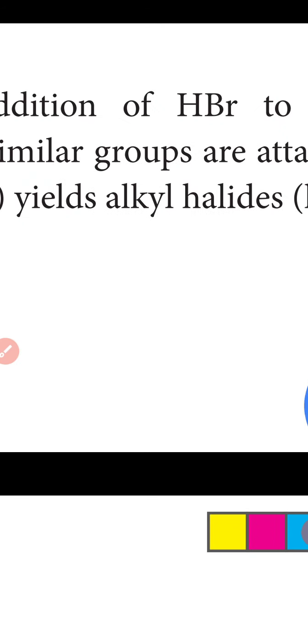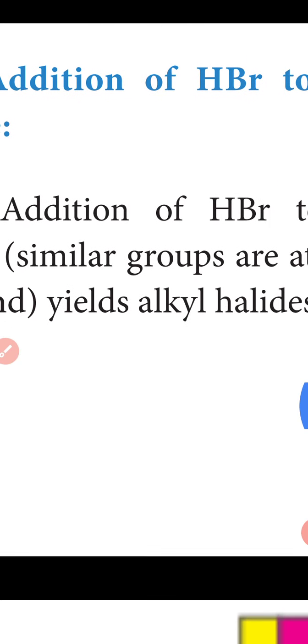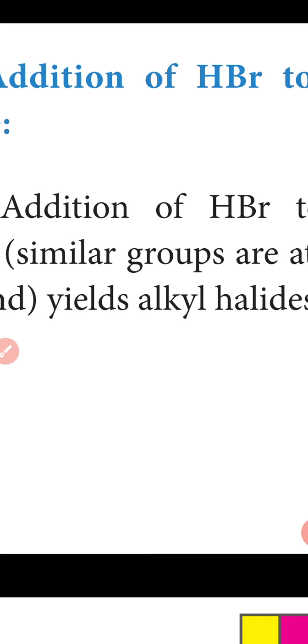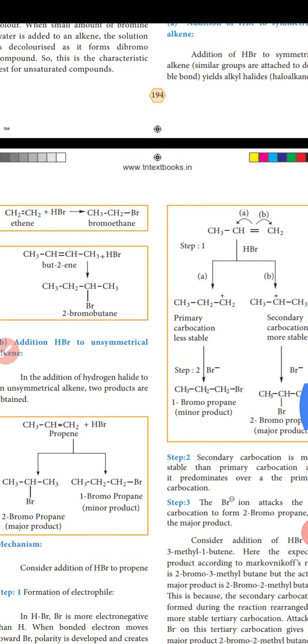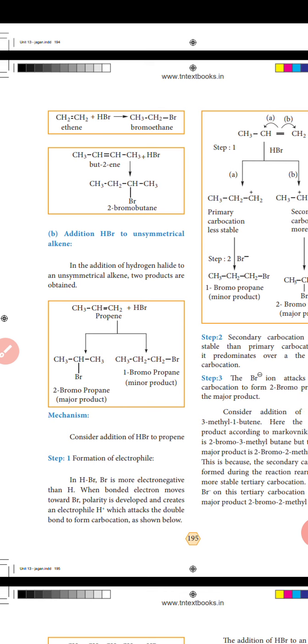The fourth one, addition of hydrohalides, hydrohalogenation of alkenes. Hydrogen halides add to alkenes to yield alkyl halides. The order of reactivity of the different halides is hydrogen iodide, hydrogen bromide, hydrochloric acid. It is an example of electrophilic addition. The first example: ethene reacts with hydrogen bromide to give bromoethane. The second: butene gives 2-bromobutane.